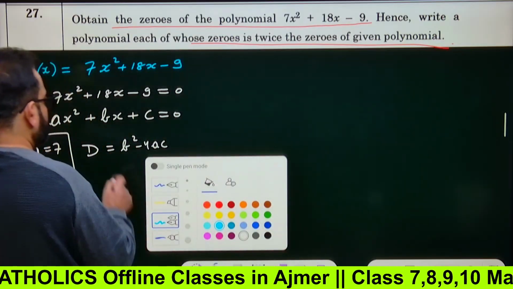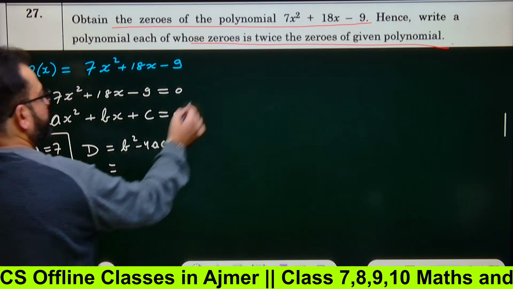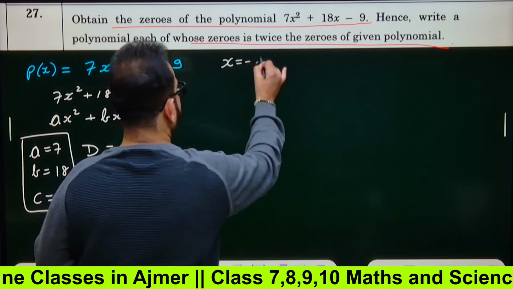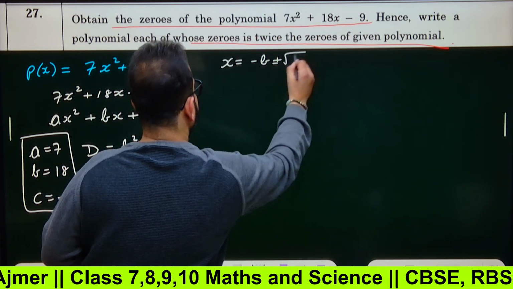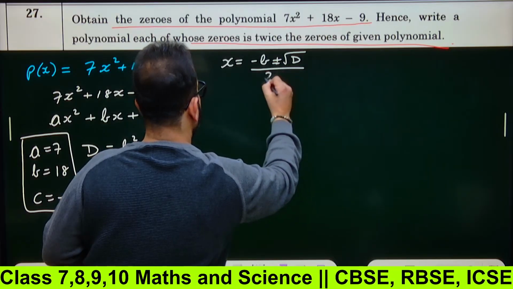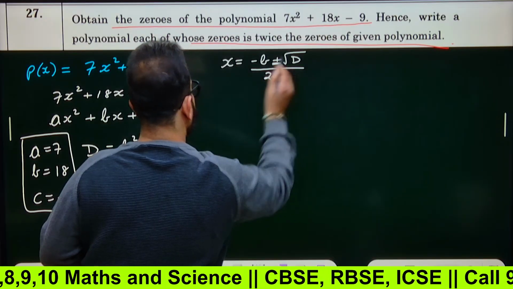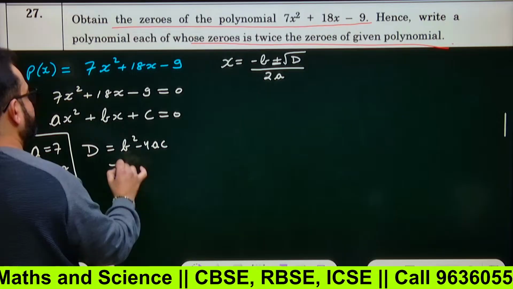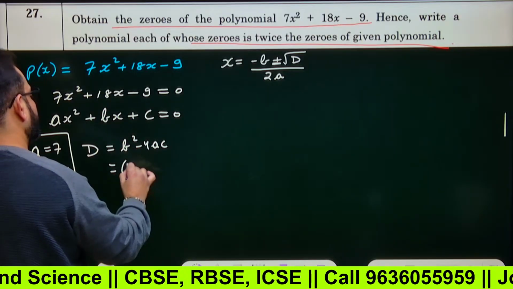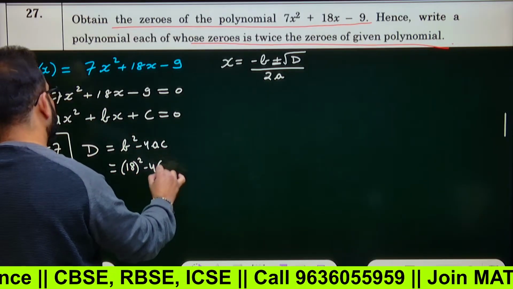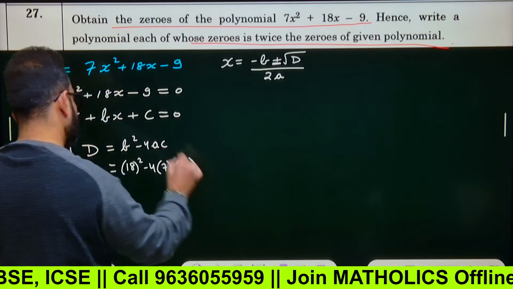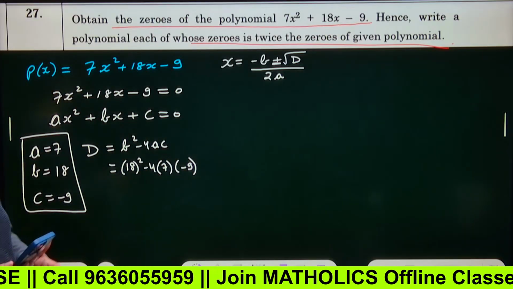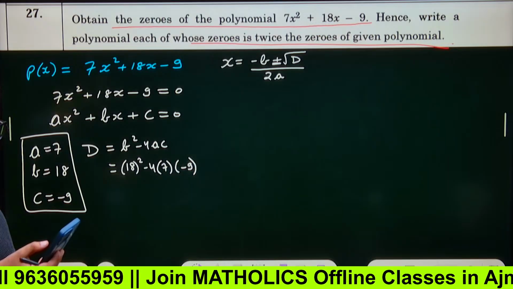Now, for that you need D because x equals minus b plus minus under root D and whole upon 2a. Yes or no? So b square would mean 18 square minus 4 into what is a? a is 7. What is c? Minus. Now can you see why I say that the values must be written in the brackets?